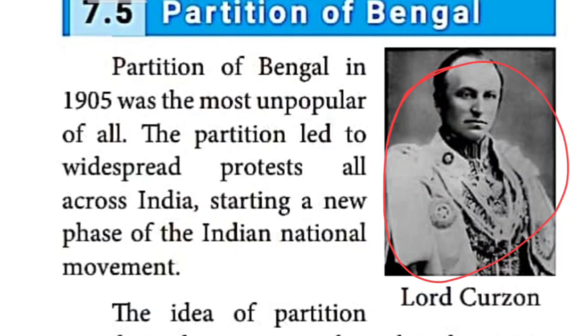He divided the Hindus and Muslims. Children, it is given here, partition of Bengal, which year was it? In the year 1905, the partition of Bengal occurred. It was the most unpopular. Yes, so unpopular. He thought, I can divide the Hindus as well as the Muslims. But the partition of Bengal united the Hindus and the Muslims.